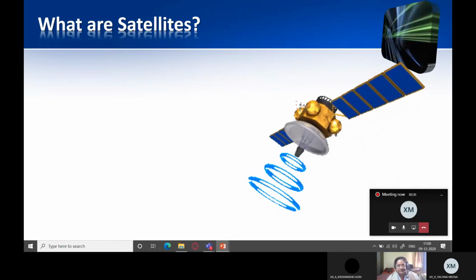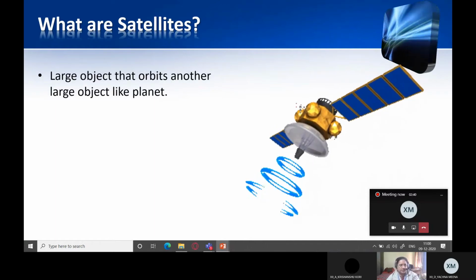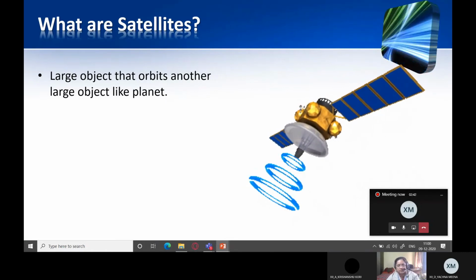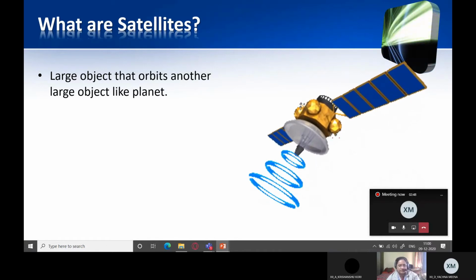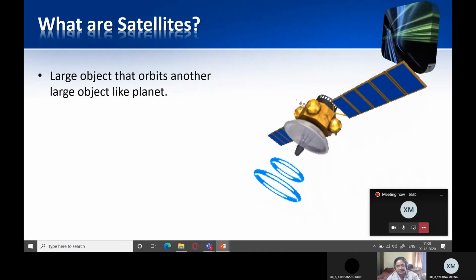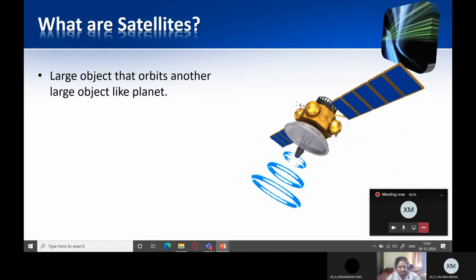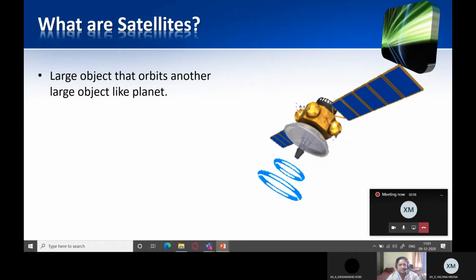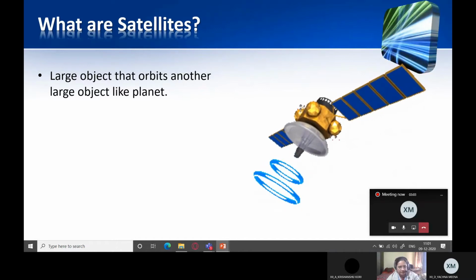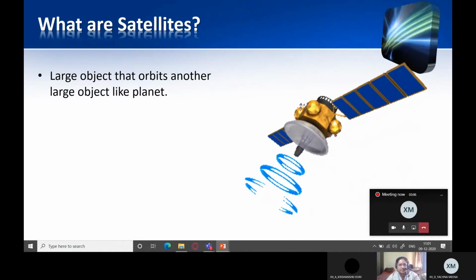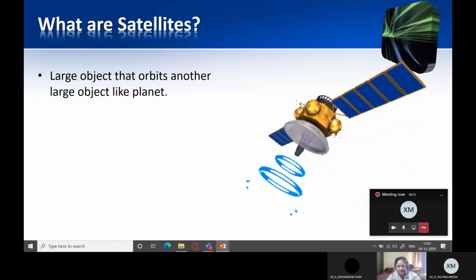Now you have already studied this in your previous classes. Satellites are large objects that orbit another large object like a planet. We have natural satellites and artificial satellites. Natural satellites are the moons of a planet which revolve around the planet. Like our moon is the natural satellite of Earth. Similarly, Phobos and Deimos are the natural satellites of Mars. So this way we have various planets and their natural satellites.